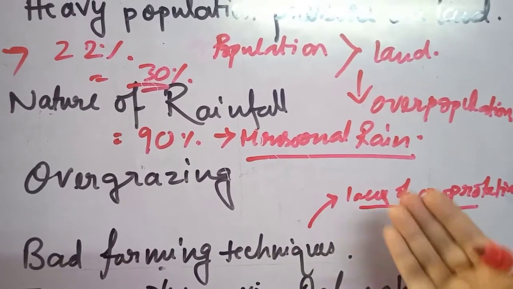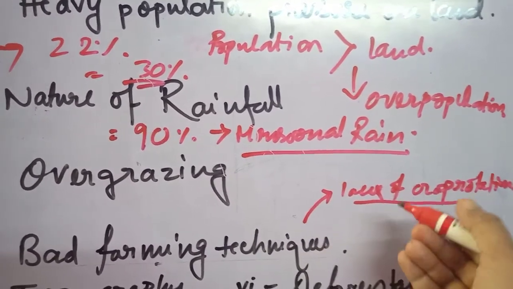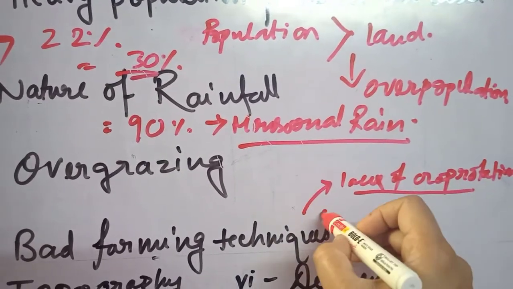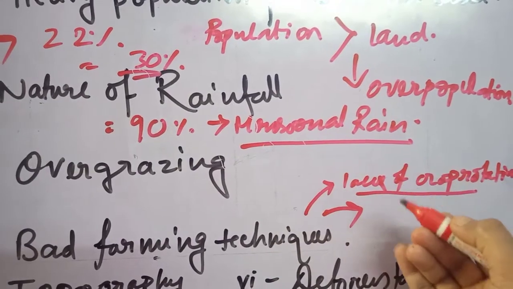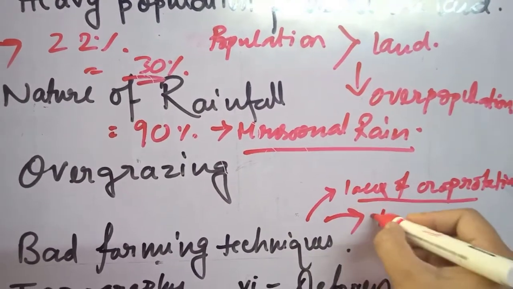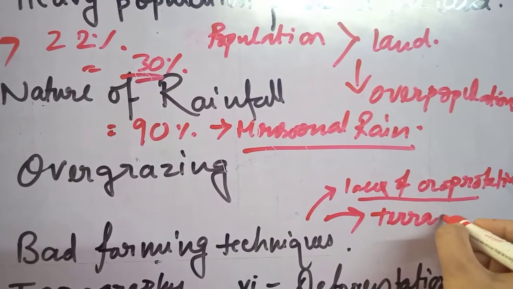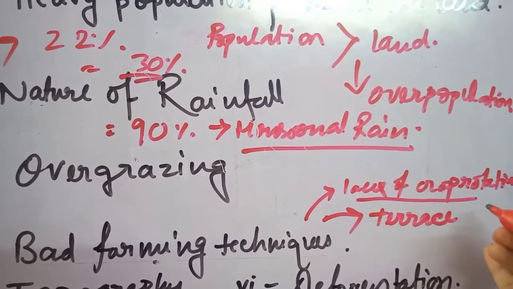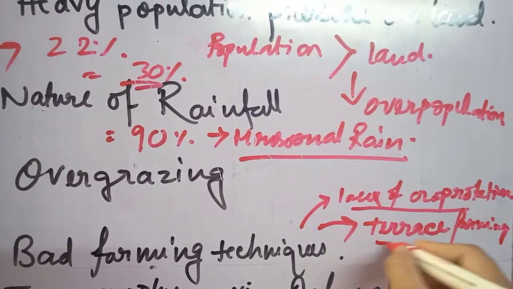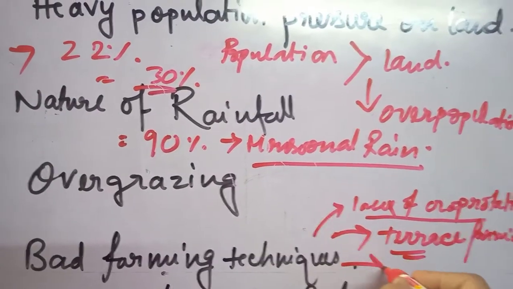In that case, leaching can be there, as well as soil erosion. So we should use the crop rotation process. Then people do not follow terrace farming, or step farming, which should be followed in hilly areas. When they are not following this process, soil erosion can be there.